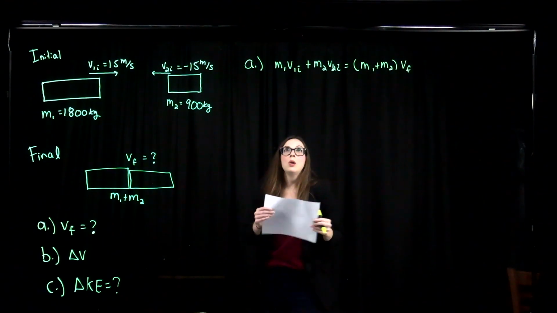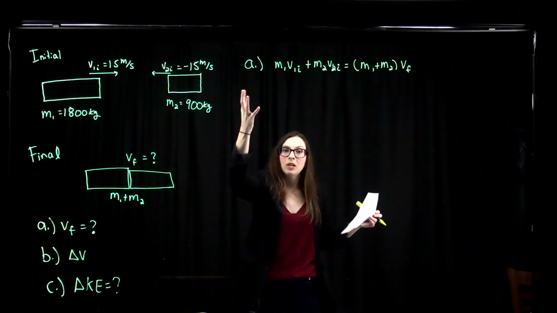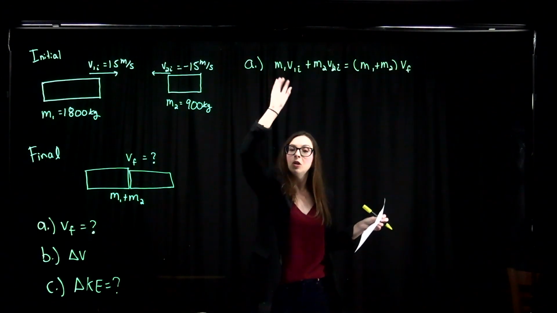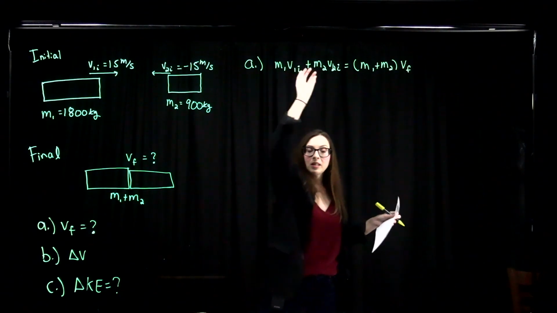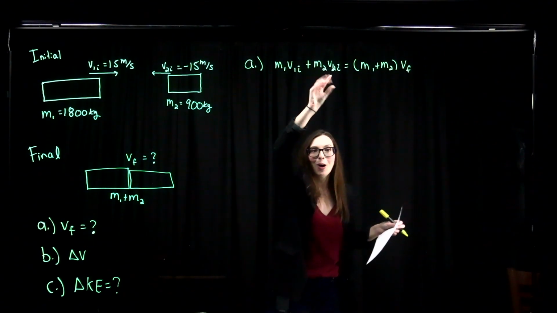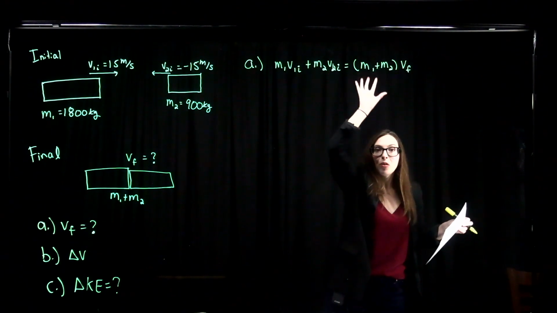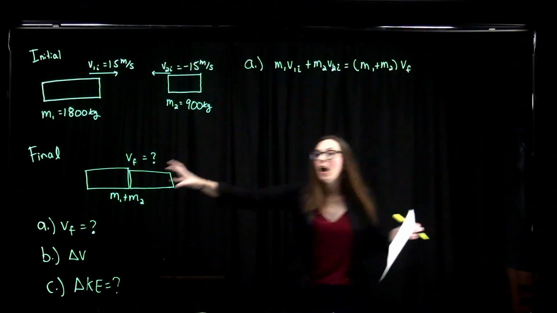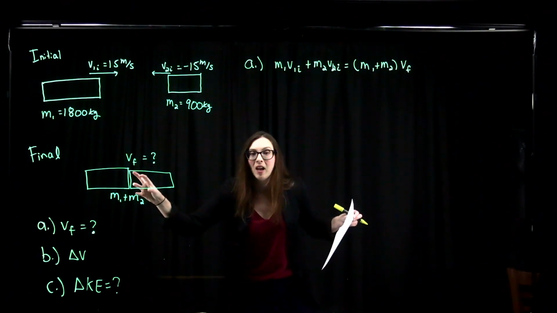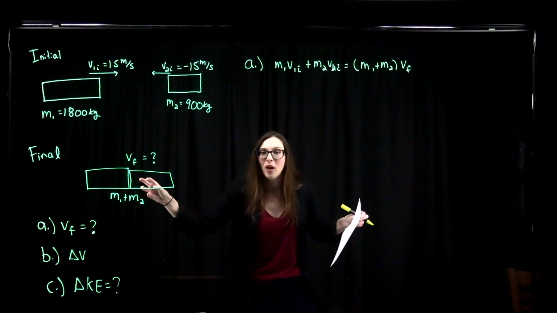The m times v is the momentum. So the initial momentum for our first car plus the initial momentum for our second car has to equal the momentum of our combined cars at the end, because they smush together and become one object.